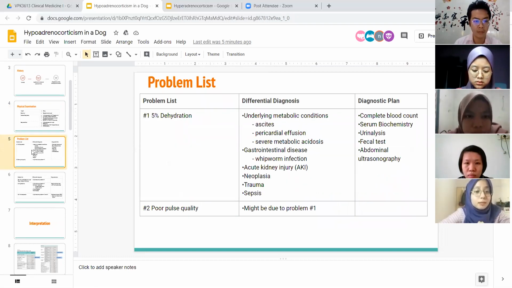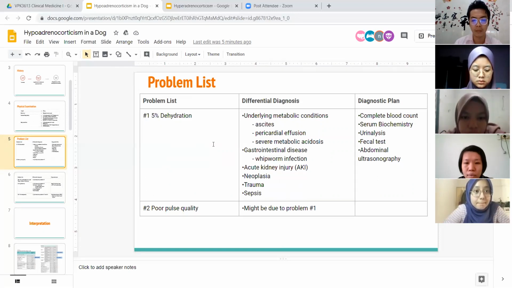So in this case, we have come up with several problem lists and also differential diagnosis. The first problem is 5% dehydration. The dehydration might be due to underlying metabolic conditions such as ascites, pericardial effusion, and severe metabolic acidosis. It also can be due to gastrointestinal disease such as whipworm infection, acute kidney injury, neoplasia, trauma, and sepsis. For this problem, we have come up with a diagnostic plan, which is complete blood count, serum biochemistry, urinalysis, fecal test, and abdominal ultrasonography.